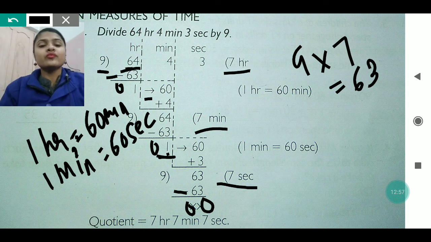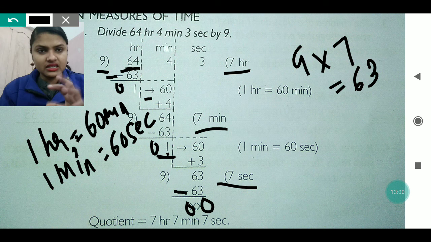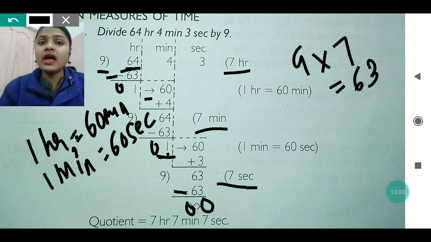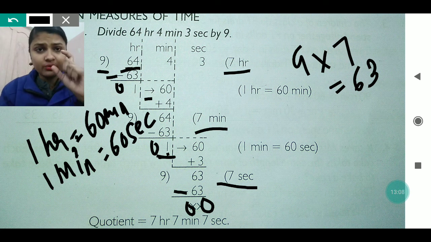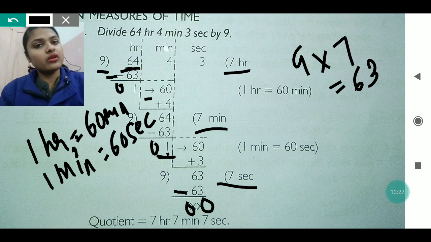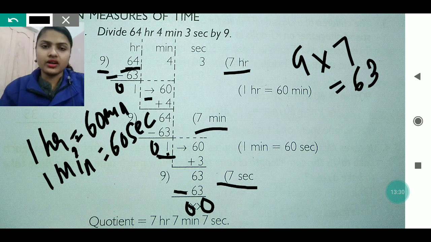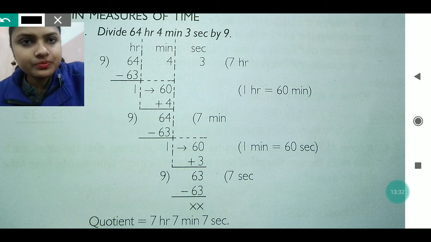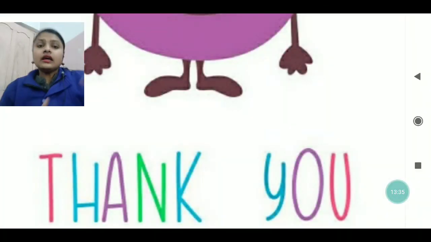So like this only, when we are doing division of numbers given in this form, if a number is left in the hour column and you are taking it to the minute column, then it will first be converted into minutes. In the same way, if a number is left in the minute column and you take it to the second column, then that minute will be converted into seconds, and whatever number is already given will be added to what you have converted. That is all, my dear.